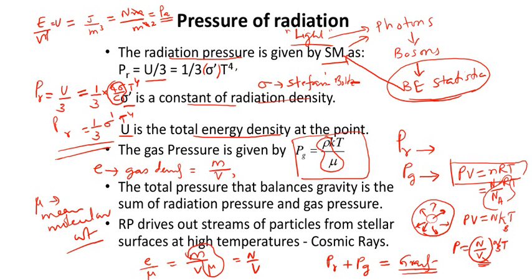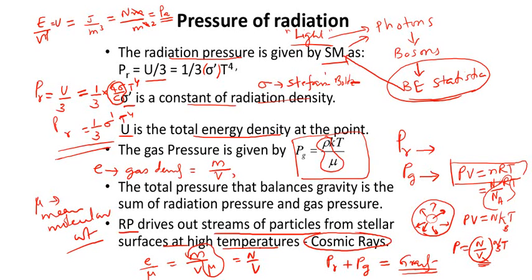The radiation pressure, Rp here denotes radiation pressure, causes driving out or ejection of streams of particles from the stellar surface at high temperature, and those streams are what we have named and seen earlier as cosmic rays. Hope you remember that I told you that cosmic rays are mainly composed of electrons and protons.